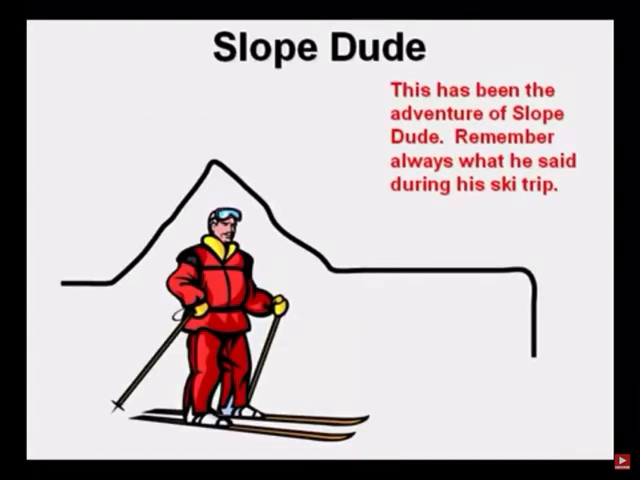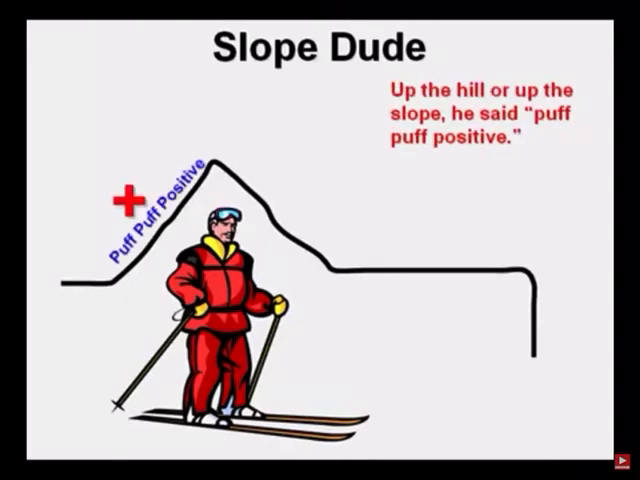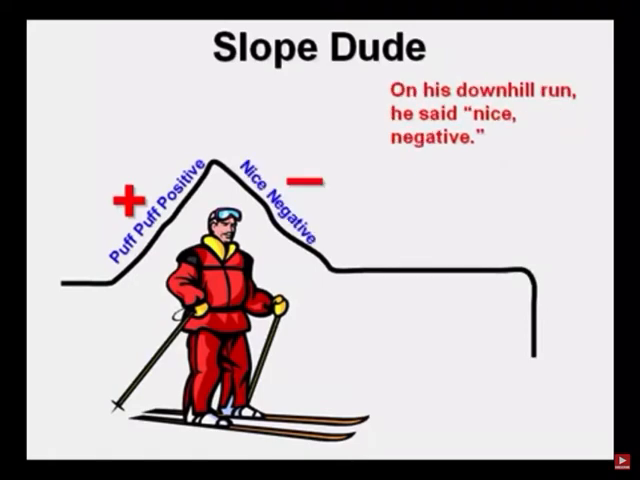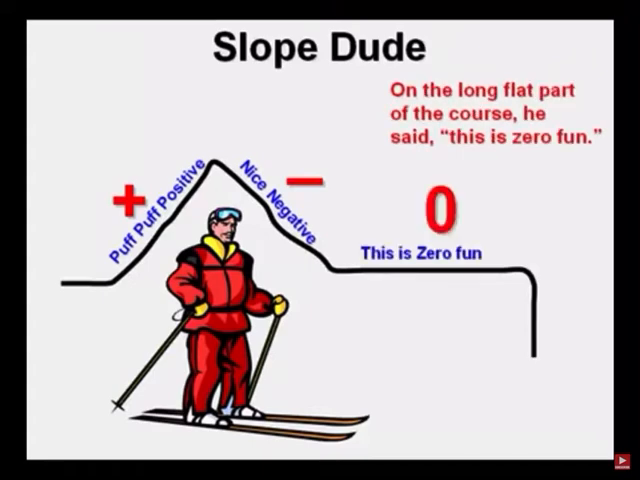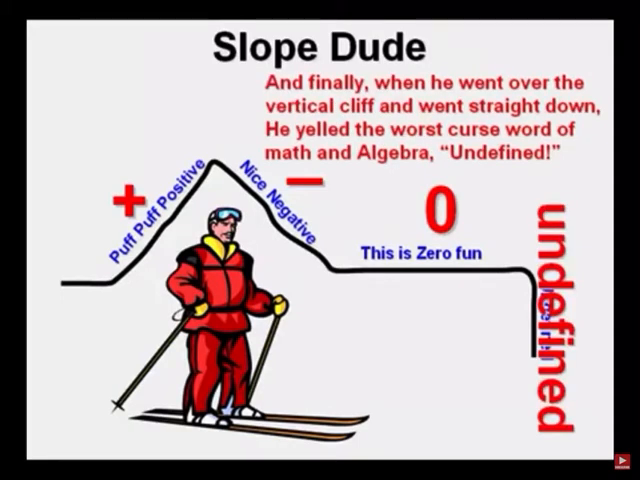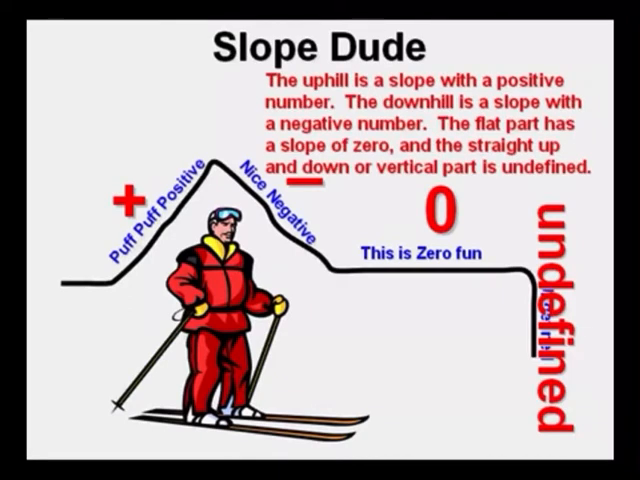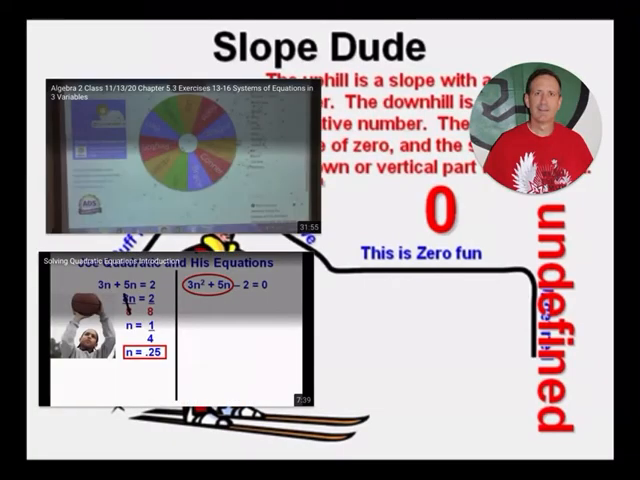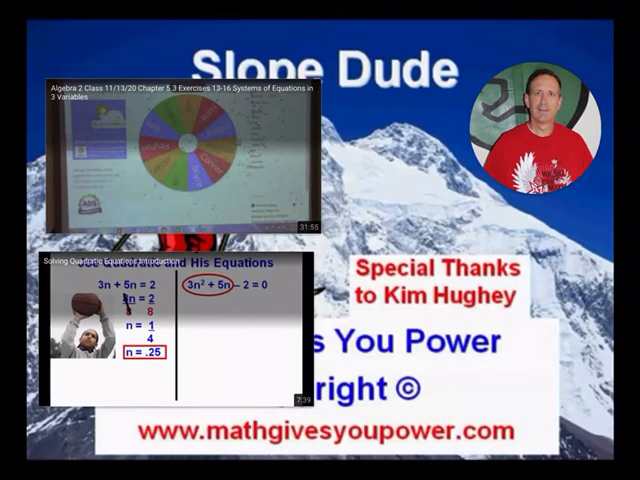This has been the Adventure of Slope Dude. Remember always what he said during his ski trip. Up the hill or up the slope, he said, puff, puff, positive. On his downhill run, he said, nice, negative. On the long, flat part of the course, he said, this is 0 fun. And finally, when he went over the vertical cliff and went straight down, he yelled the worst curse word of math and algebra, undefined. The uphill is a slope with a positive number. The downhill is a slope with a negative number. The flat part is a slope of 0. And the straight up and down or vertical part is undefined. This has been the Adventure of Slope Dude. Thanks for viewing.